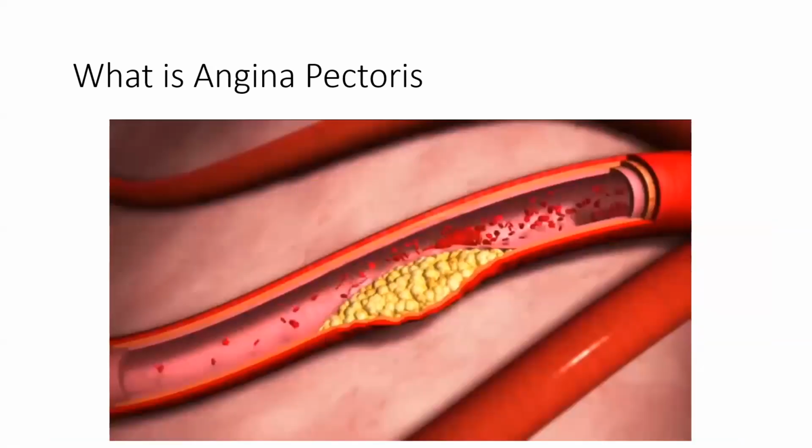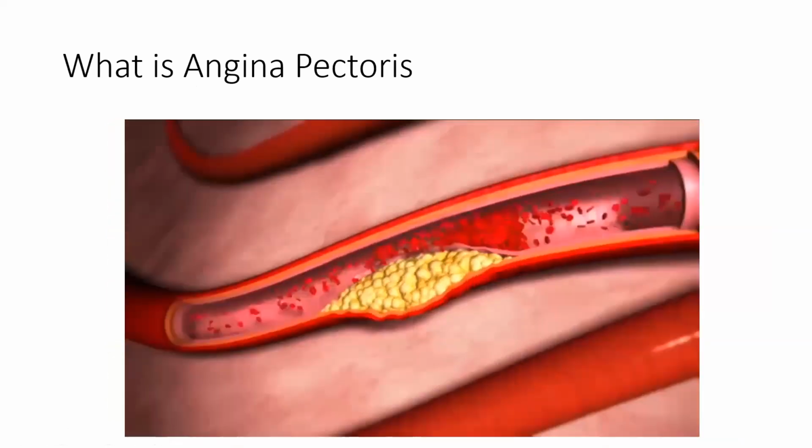Around that injury, these cholesterol molecules will start depositing. After deposition of cholesterol around the injury, RBCs and platelet cells will also start accumulating.